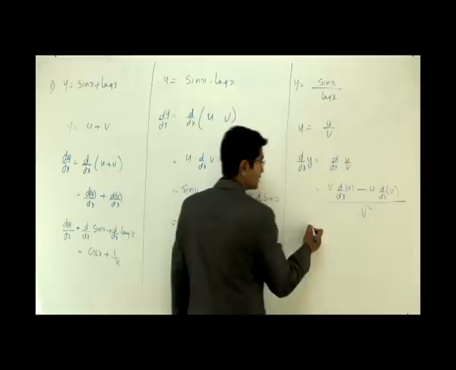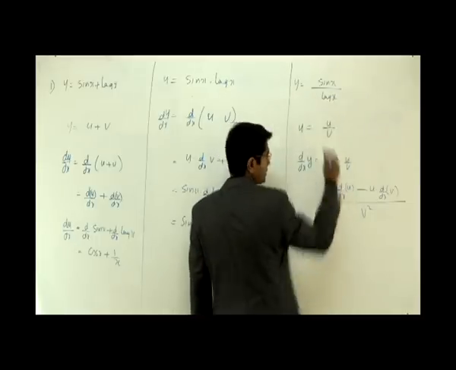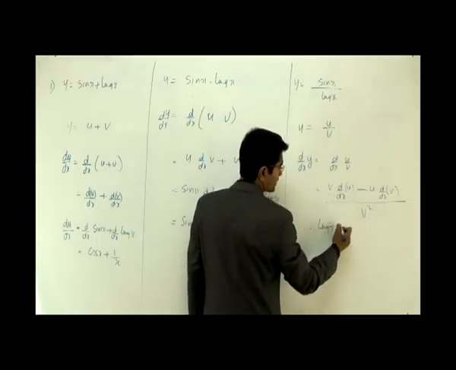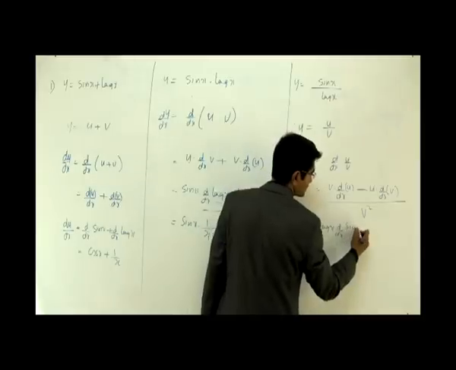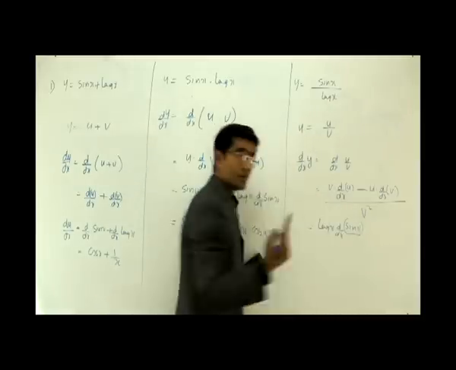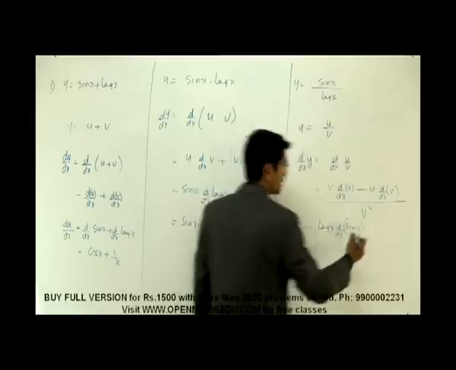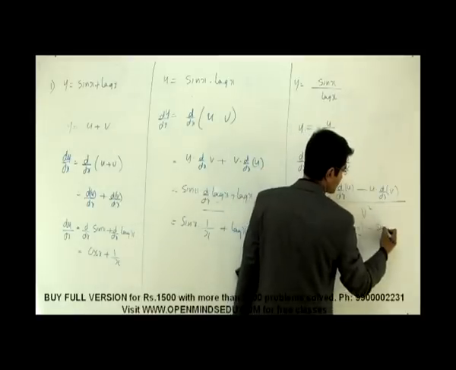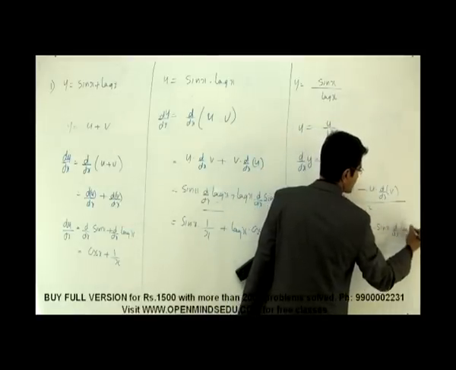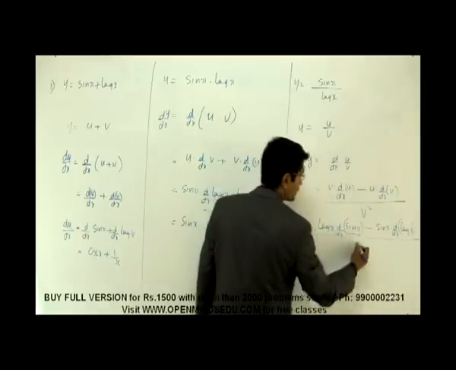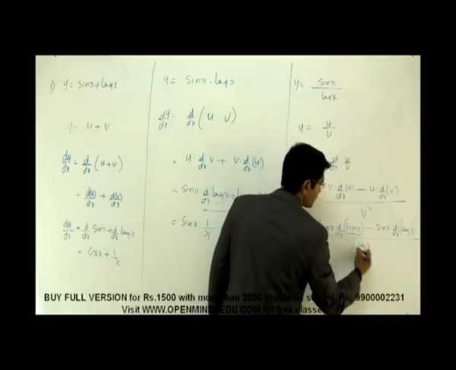What about the last term? In this case v is the denominator, that is log of x, and I differentiate the numerator, that is sine of x. See, I'm differentiating one function at a time. Keep that in mind. U is again sine of x. I have to differentiate the denominator, that is log of x, the whole thing divided by log of x whole squared.